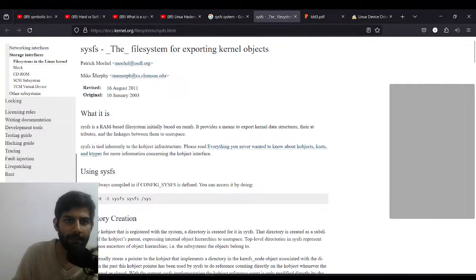Okay, SysFS is the file system for exporting kernel objects. What it is, SysFS is a RAM-based file system intentionally based on ramfs. It provides a means to export kernel data structures, their attributes, and the linkage between them to user space.